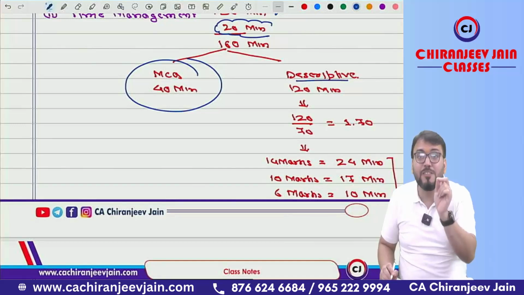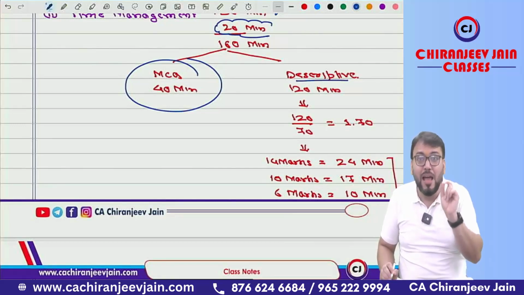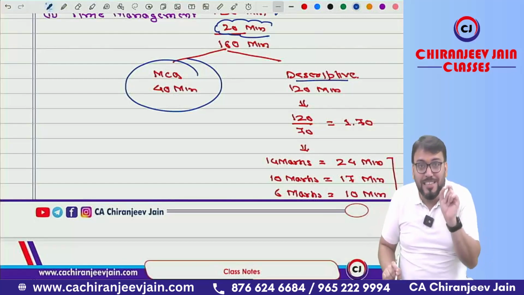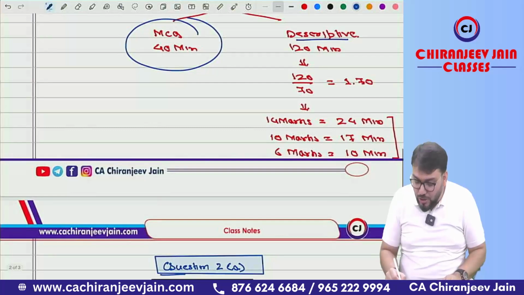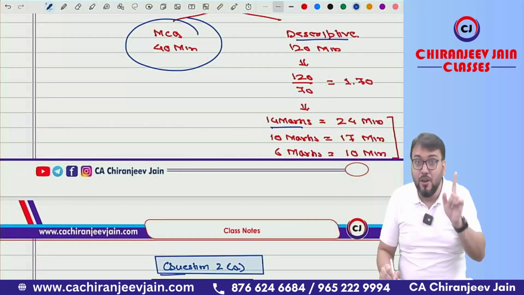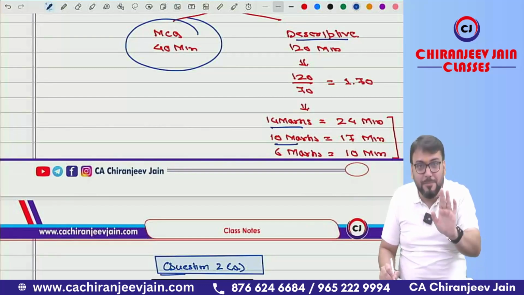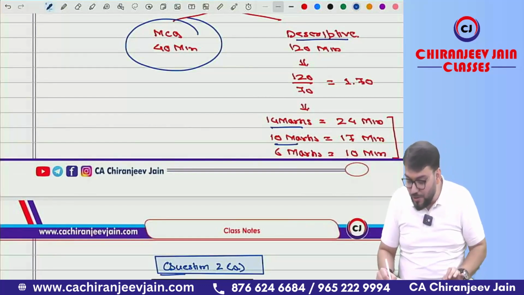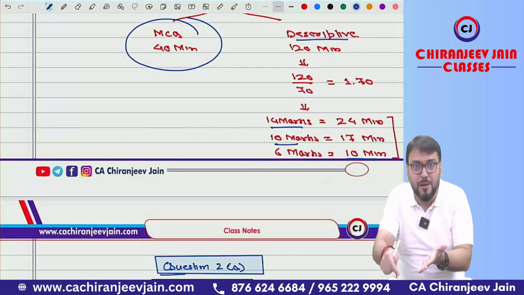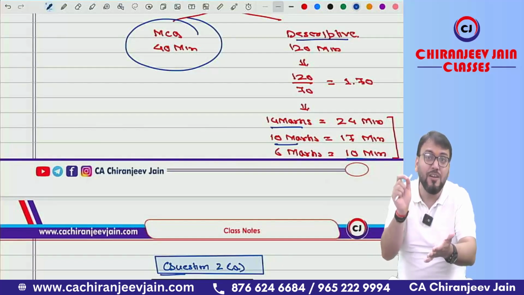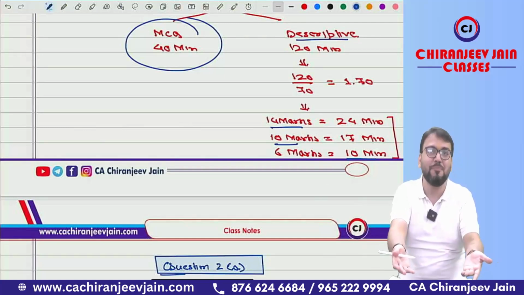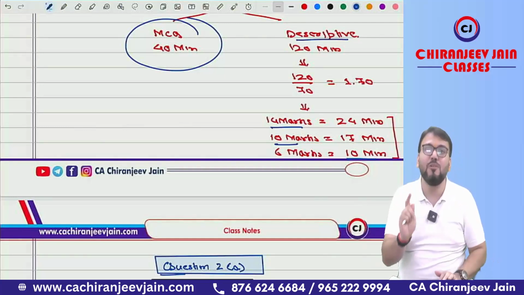Now 120 minutes is for 70 marks, means for 1 mark you have 1.70 minutes. It means for a question of 14 marks you have only 24 minutes. That you should have in your mind. A question of 10 marks you have 17 minutes. A question of 6 marks you have only 10 minutes. Means if you are attempting any question of 6 marks, you should target only 10 minutes. For the abnormal question, we have already created a provision of 20 minutes. That you need to understand.